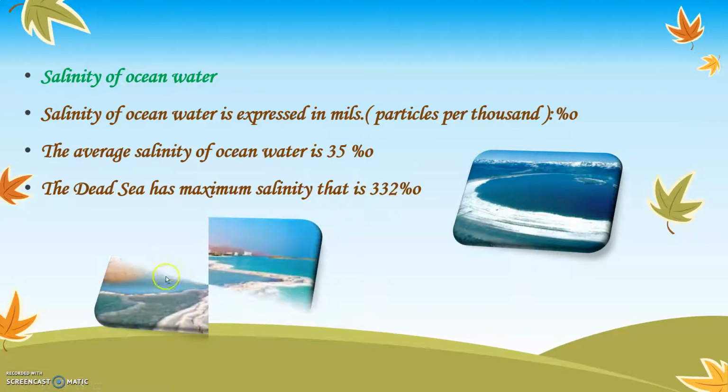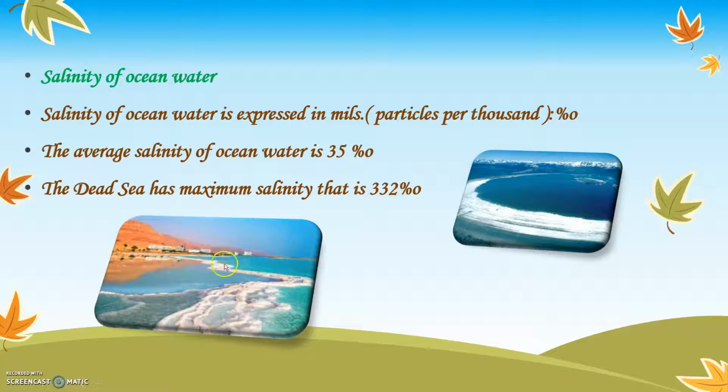This is how the Dead Sea looks like. So understand, this is called the Dead Sea. Why is this called the Dead Sea? Because this is a sea which does not have any kind of fish or any marine animals. Why? Because the salt in this is maximum in the entire world. Therefore, it is called the Dead Sea because no animal or fish can survive in this water, because it is extremely salty.